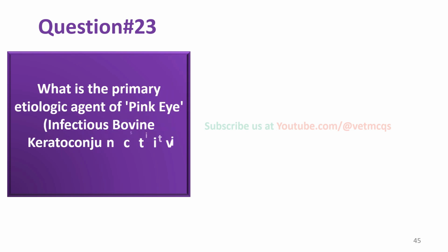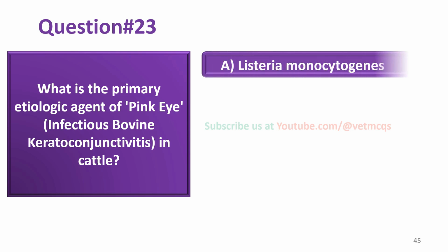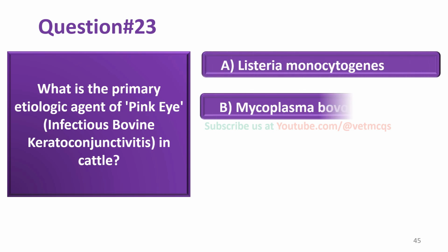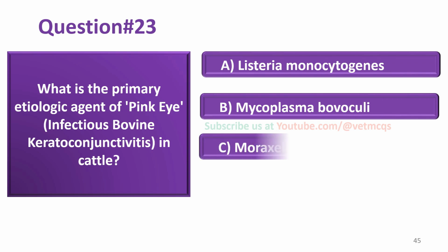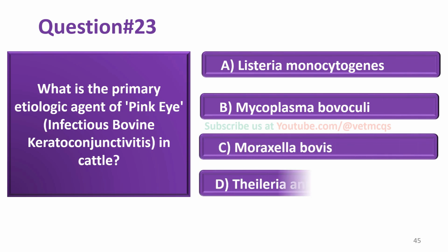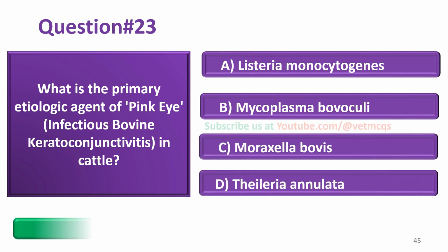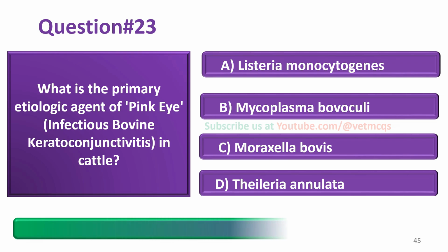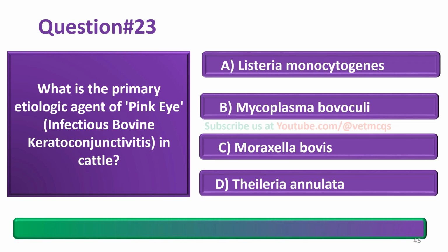What is the primary etiological agent of pink eye, that is infectious bovine keratoconjunctivitis in cattle? Listeria monocytogenes, Mycoplasma bovis, Moraxella bovis, Theileria annulata. And the correct answer is option C, that is Moraxella bovis.